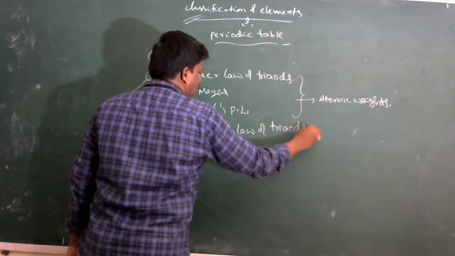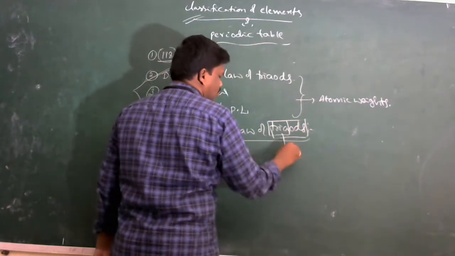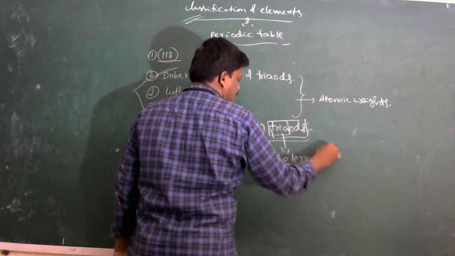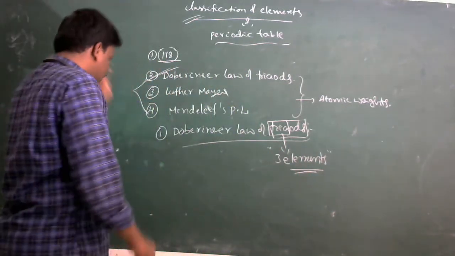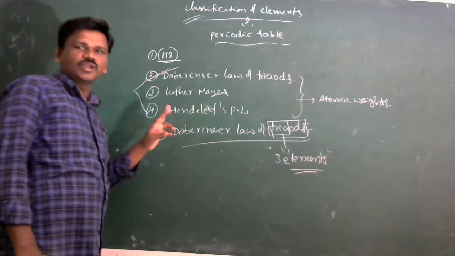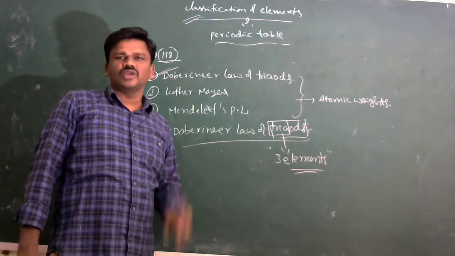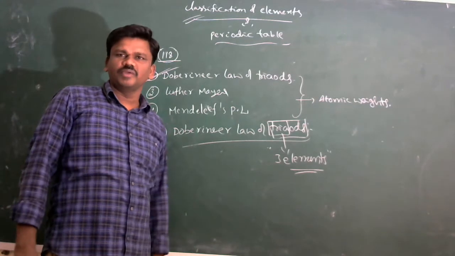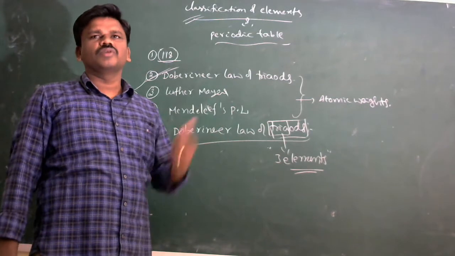In Dobereiner's law of triads, triads means involving three elements. When a group of three elements having similar properties are arranged in increasing order of their atomic weight, the atomic weight of the middle element is equal to the arithmetic mean of the other two elements.